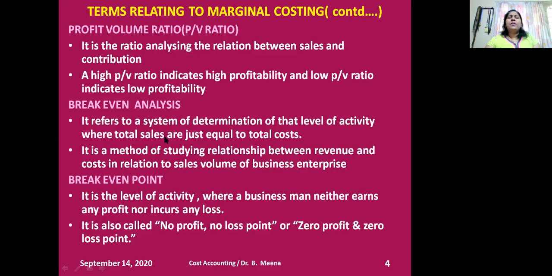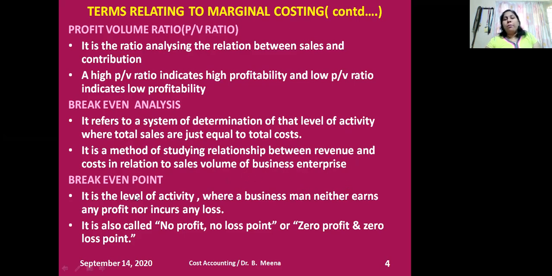Total sales here represents revenue, which has to be compared to the total cost. If revenue and cost are equal, there is no loss, there is no profit. That level of activity is called break-even analysis. It's a method of studying the relationship between revenue and cost in relation to the sales volume of a business enterprise.